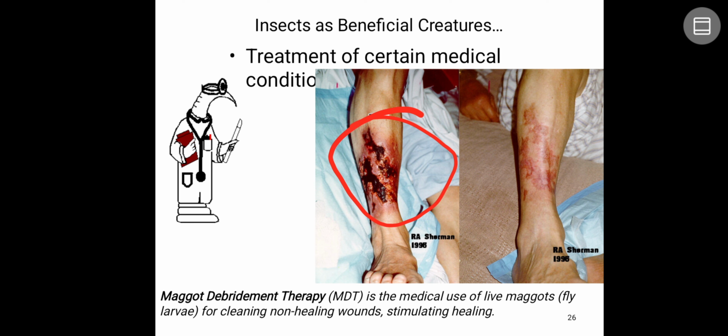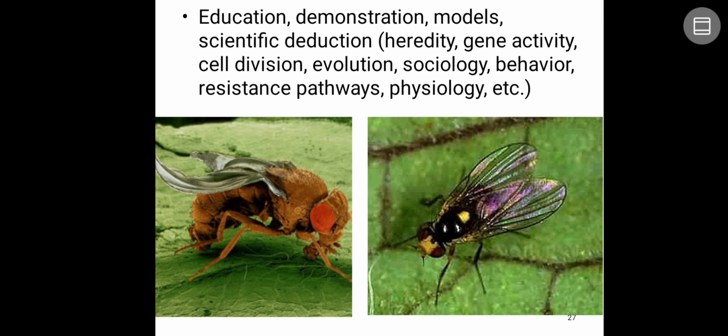In the first picture you can see the wound, but after a few days of releasing live maggots, you can see complete clearance, because they secrete enzymes which kill or inhibit the growth of bacteria. Not only maggots, even honeybee venom and other things can be used for medicinal purposes.